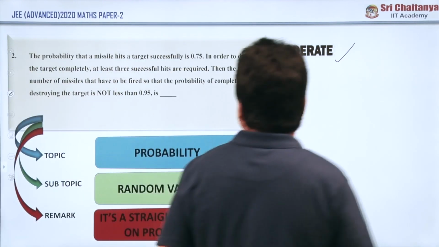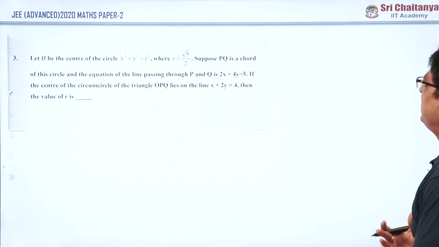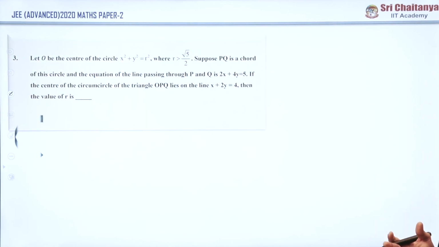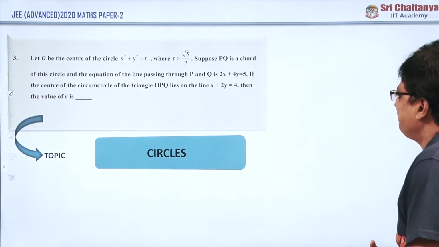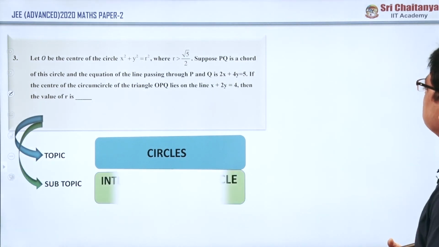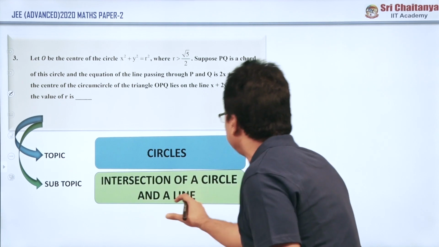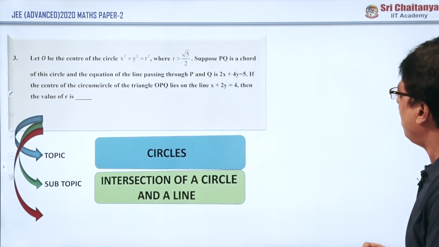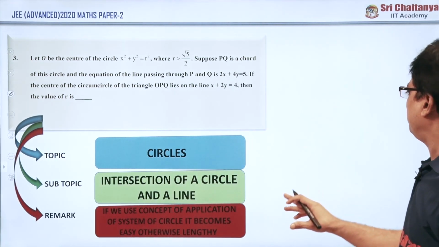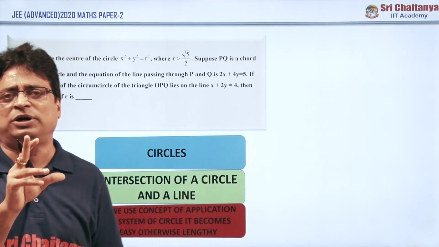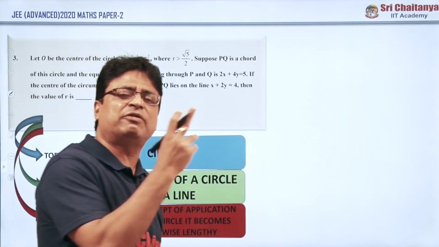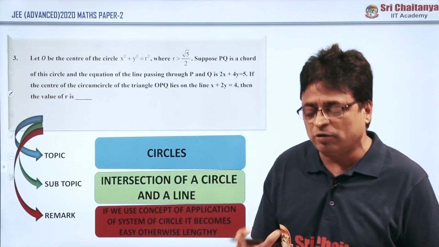And coming to question number 3, my friends, if you read the question very clearly, they have given this question from the circles chapter. And in the circles chapter, the concept is the intersection of a circle and a line. The remark of this problem is, if you understood the concept of a circle and a line. I have already mentioned this point very clearly in our previous video also, especially in coordinate geometry.